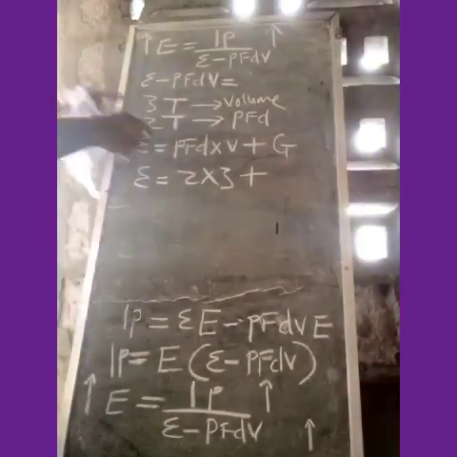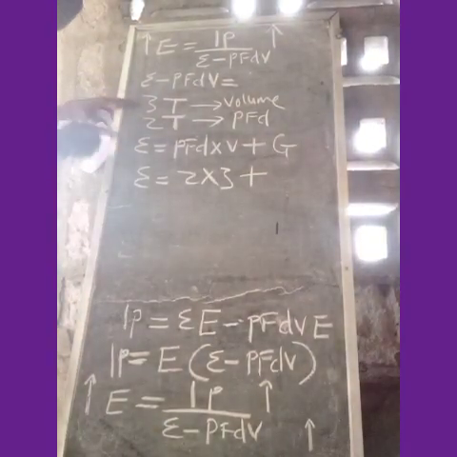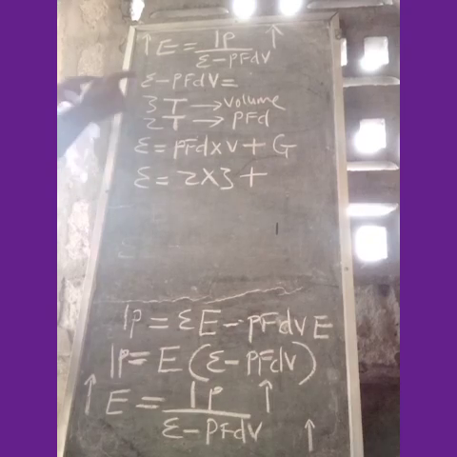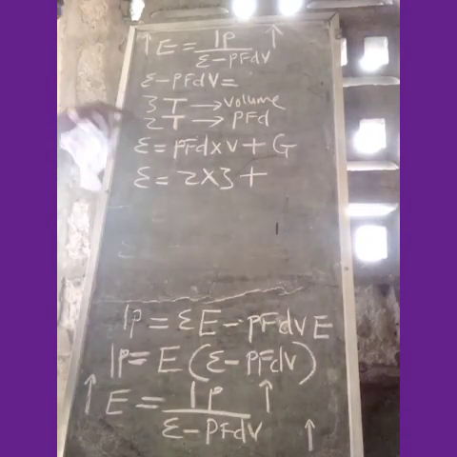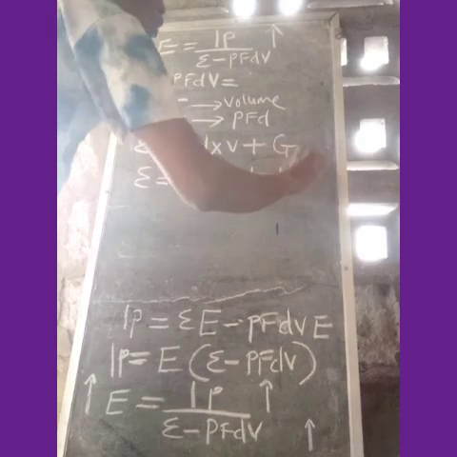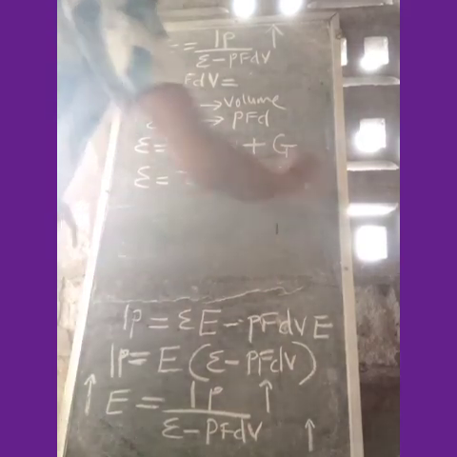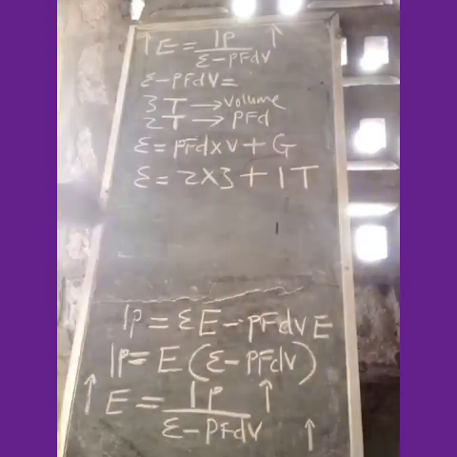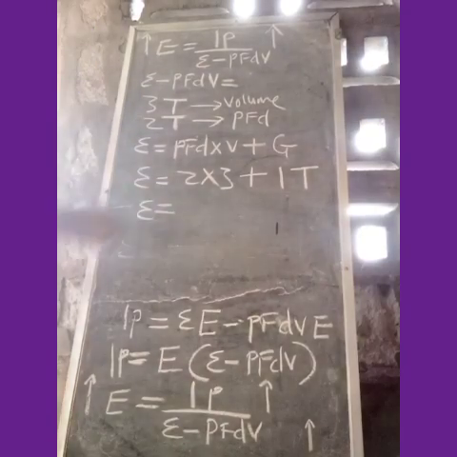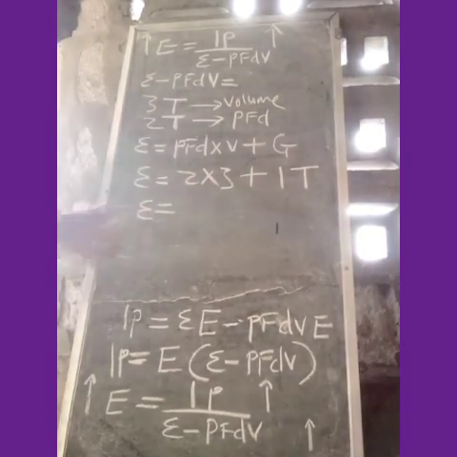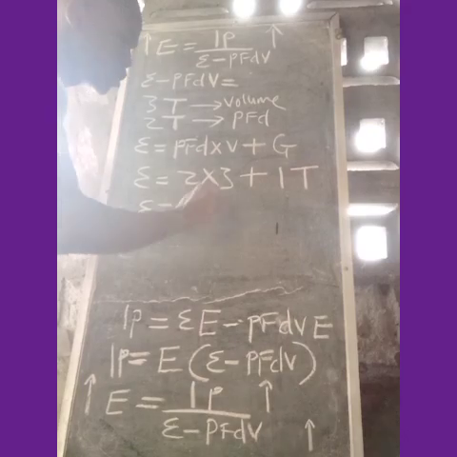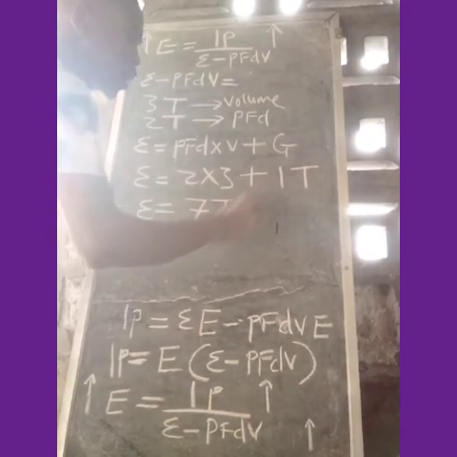The greed is the difference, what was stolen. 3 minus 2 is 1 trillion stolen. That is the greed. So the economic value will be 6 trillion plus 1 trillion, which is 7 trillion naira.